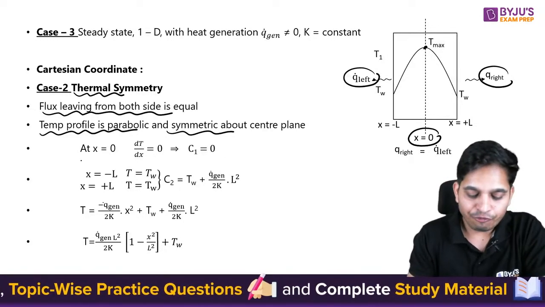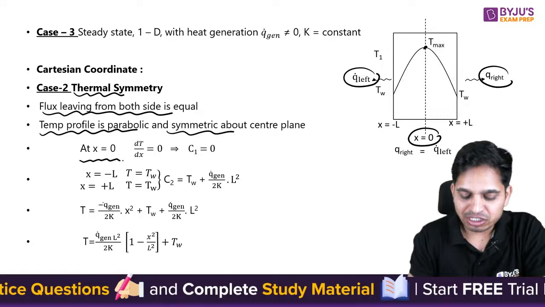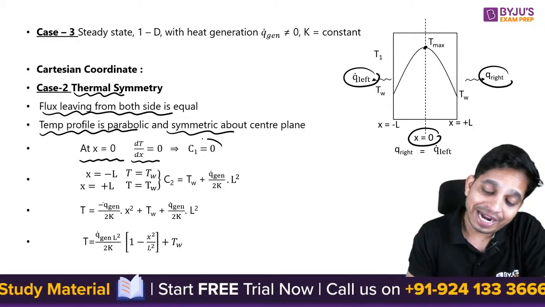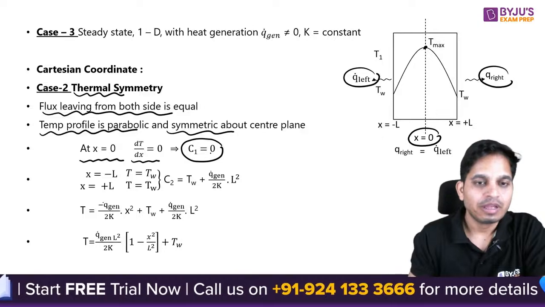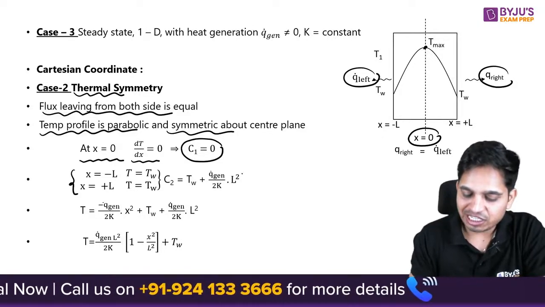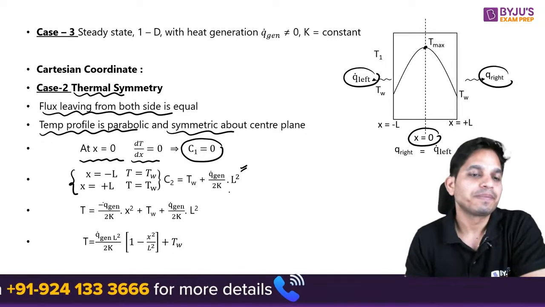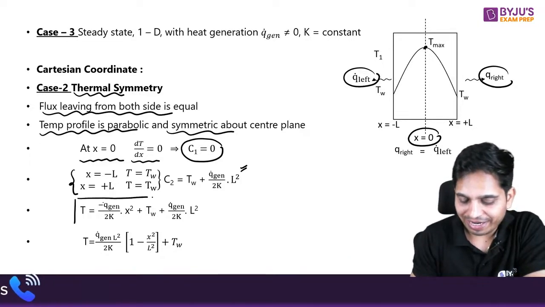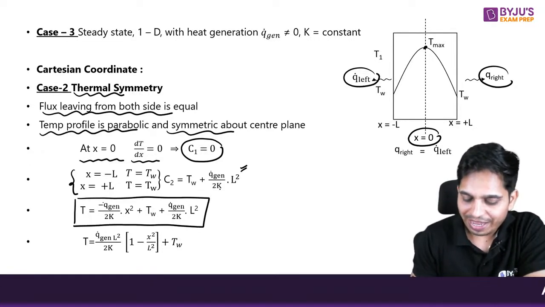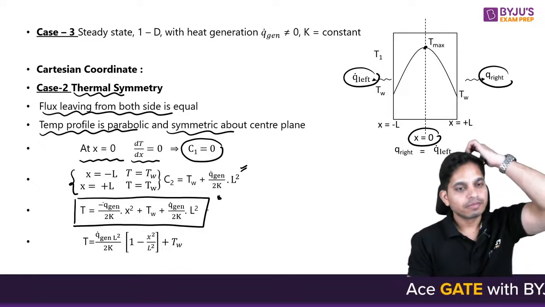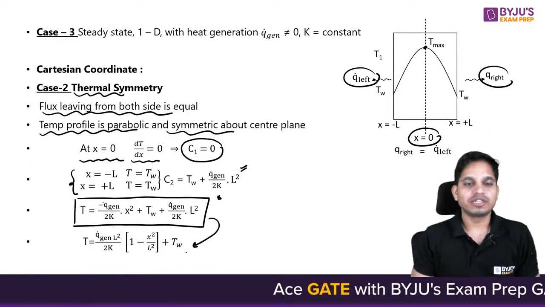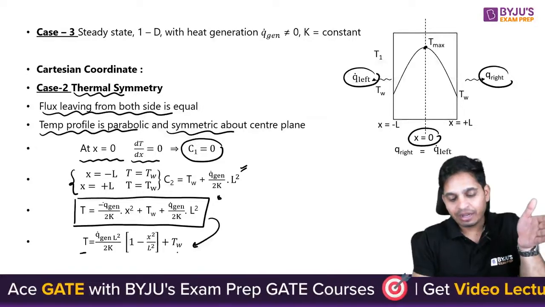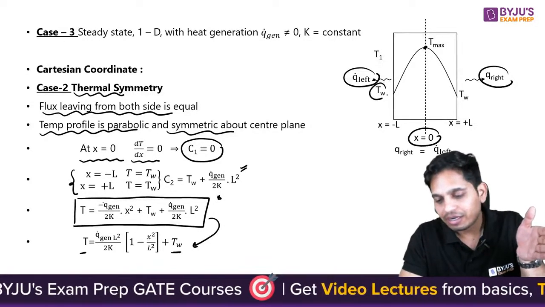So here the first boundary condition is at x equals 0, dT by dx equals 0. So by putting in that equation, C1 will be 0. Then next, with these two boundary conditions you will get C2. Then in that temperature distribution equation, you can put C1 and C2 and you will get this equation. You simplify this, and you will get this equation. So here temperature at any x is given as a function of T wall.